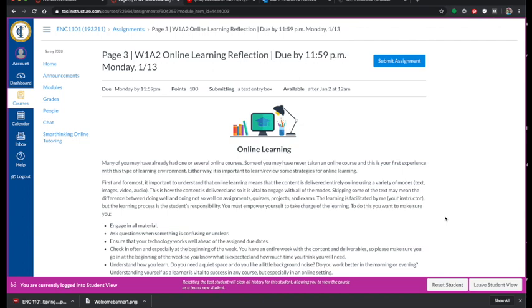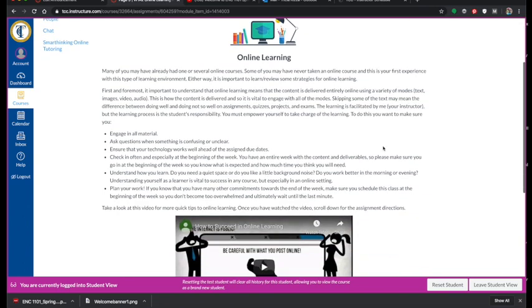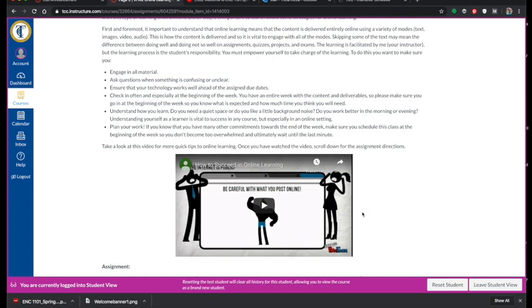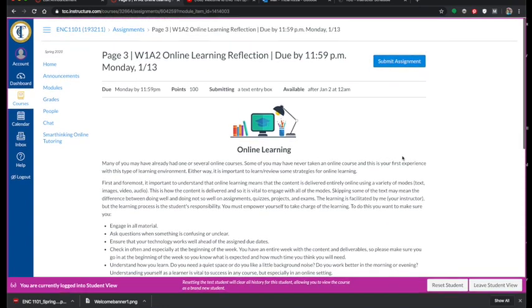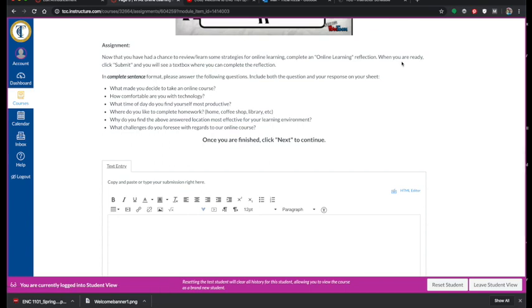Now this one is a little bit different. You'll notice that there is a box here that says Submit Assignment. What you're going to do here is you'll read these instructions. There is a quick little video, and then here are the directions to complete the assignment. In this particular one, it's just asking you to reflect on these specific questions. So once you're ready, you're going to come up here and click Submit Assignment.